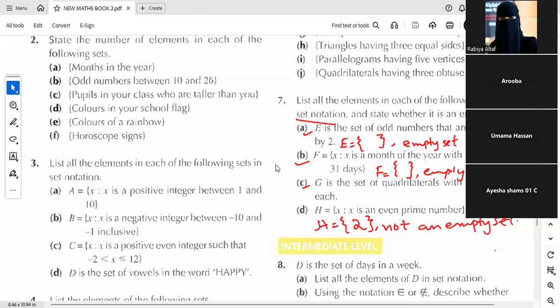I am giving you 2 minutes to copy it down. Then we'll move further towards the next question.